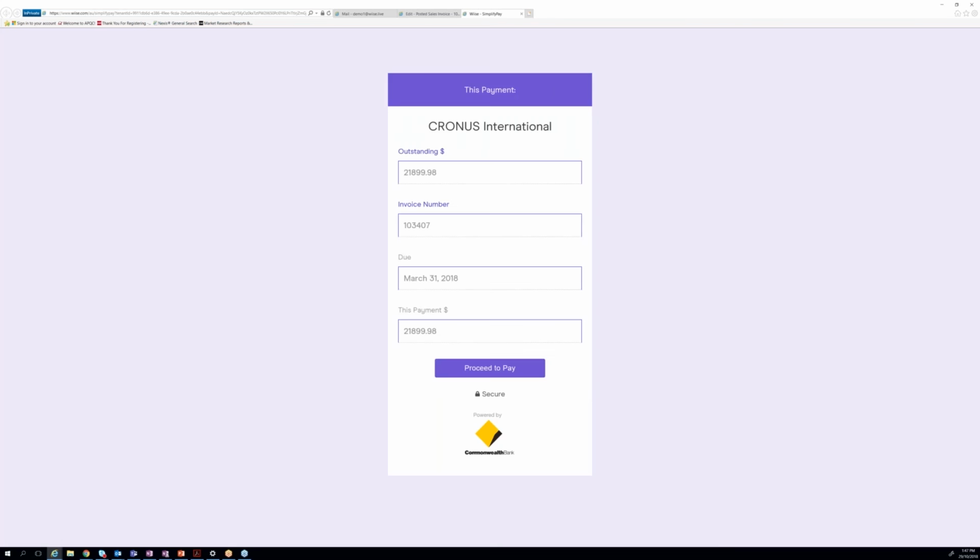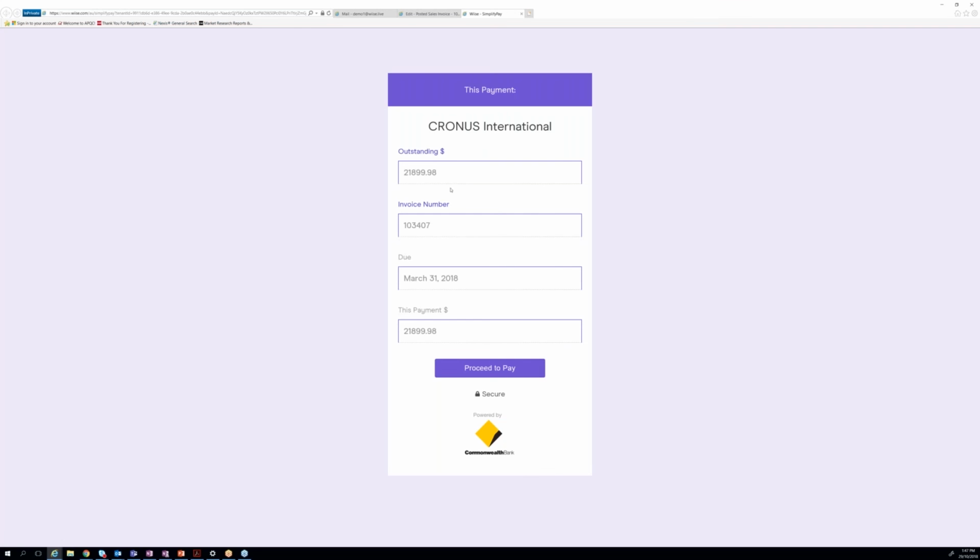Now what we're trying to do here is reduce the friction for your customer to pay. They're busy, they have all of their priorities just like you do. It's very easy for an invoice to get lost in a trail of email. But if it's right in front of them saying click to pay securely, it's ready to go. Now this is powered by MasterCard, so while it is a CommBank product, you do not have to be a CommBank customer to take advantage of it.